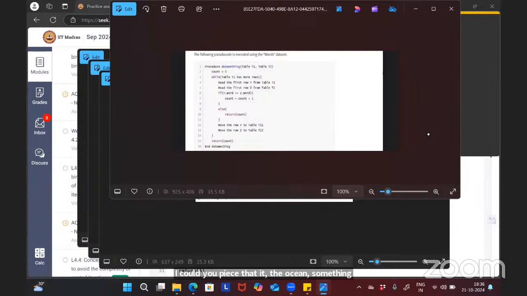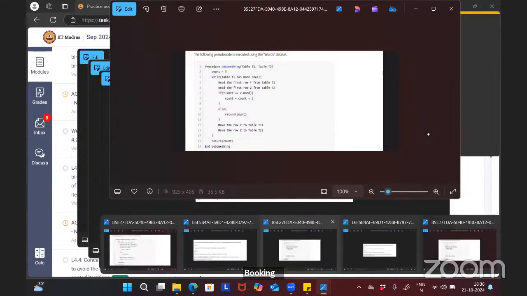Can you please repeat why this is? See, why this is? Because until the word matches, we will compare. If we have seen a word that is not matching, then we will return the count. So after seeing money or after seeing progress, that particular count will be returned. We won't check the other words.